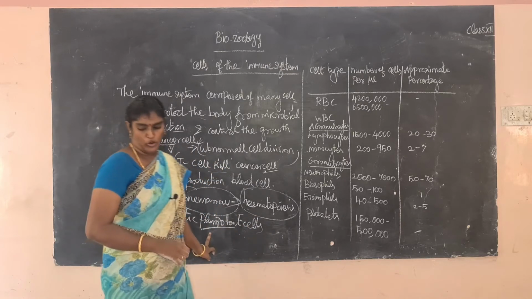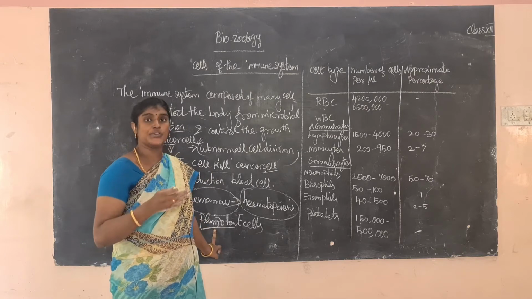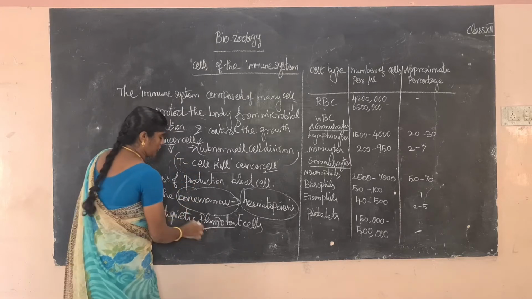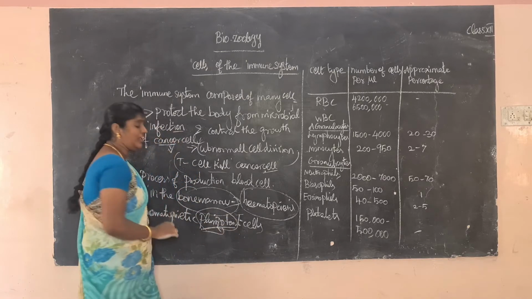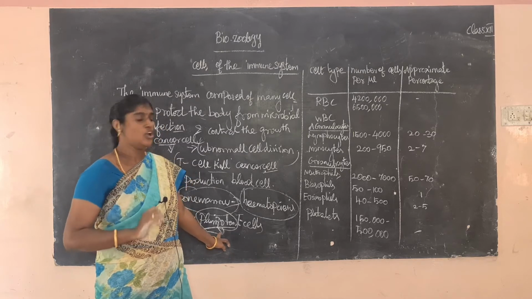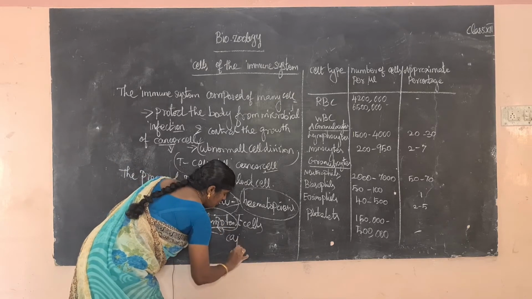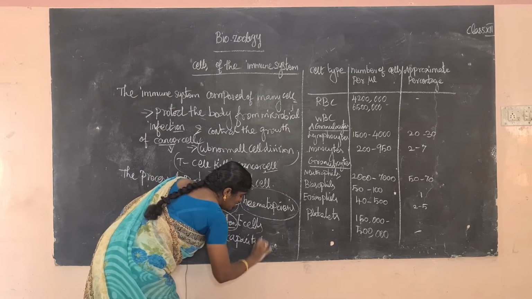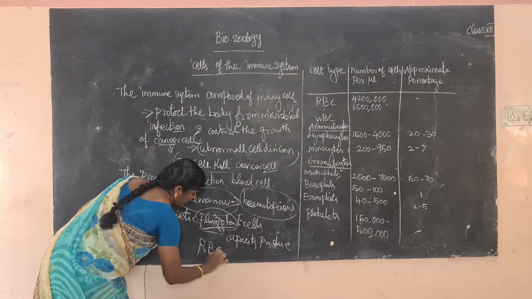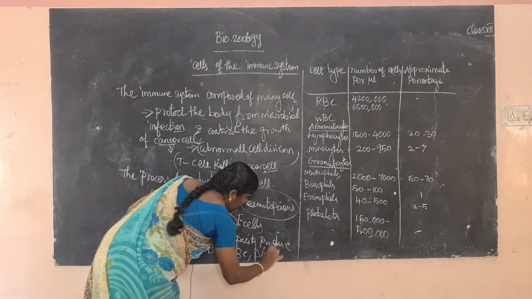The pluripotent cells have the capacity to produce WBC, RBC and platelets. What is the use of the pluripotent cell? It has the capacity, or ability, to produce RBC, WBC and platelets.